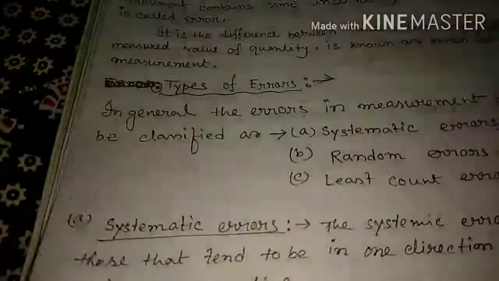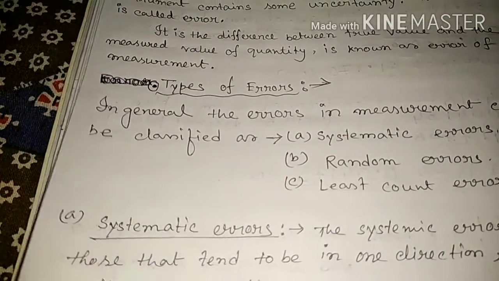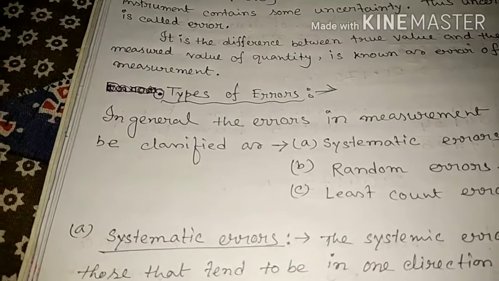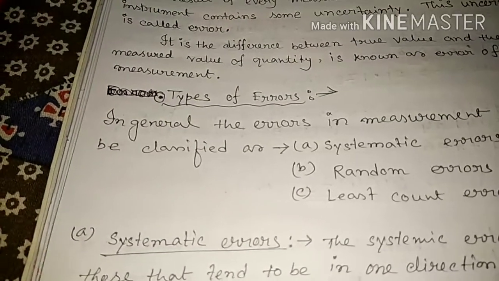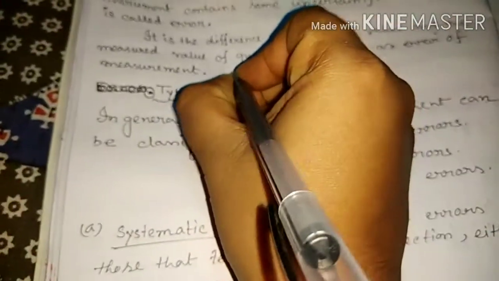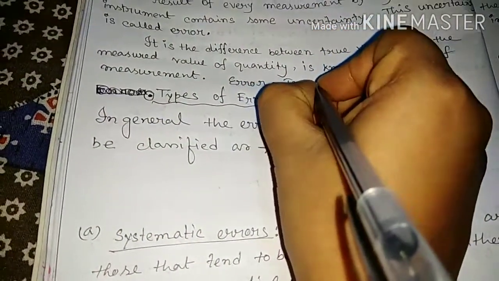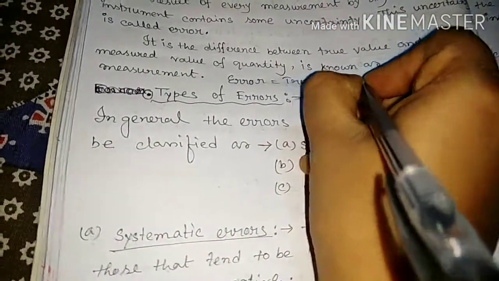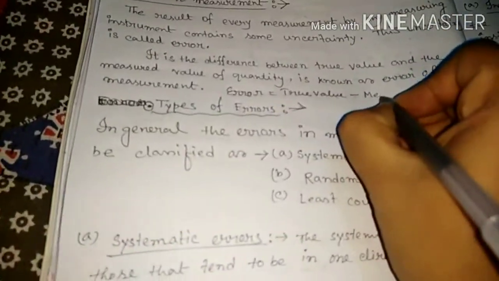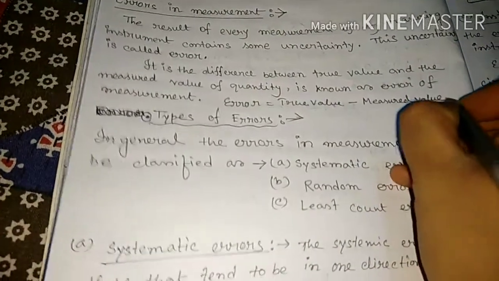So if you take the previous example, the second student has 0.515 average value, but the accurate value is 0.520. If we subtract these two values, we get the error. So we can say that error equals true value minus measured value. Okay.